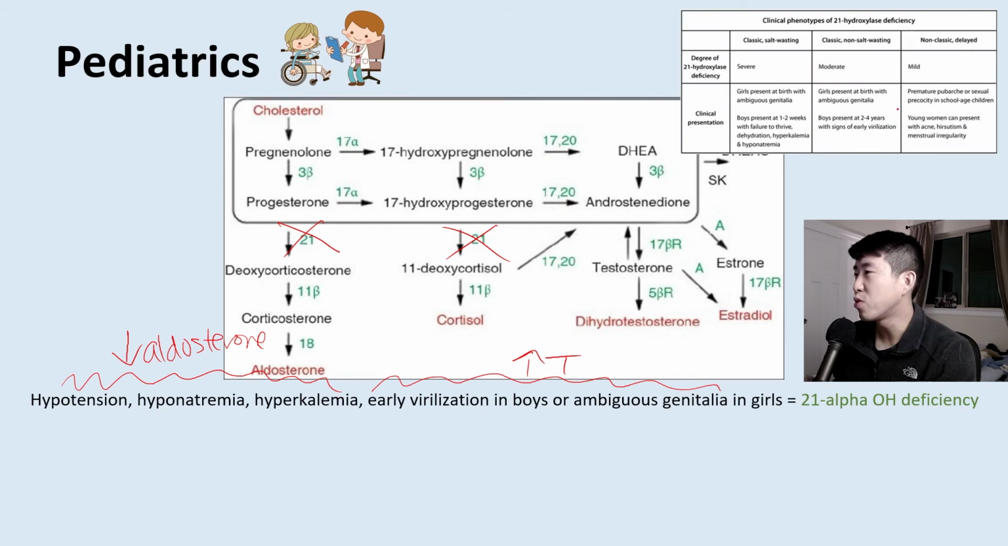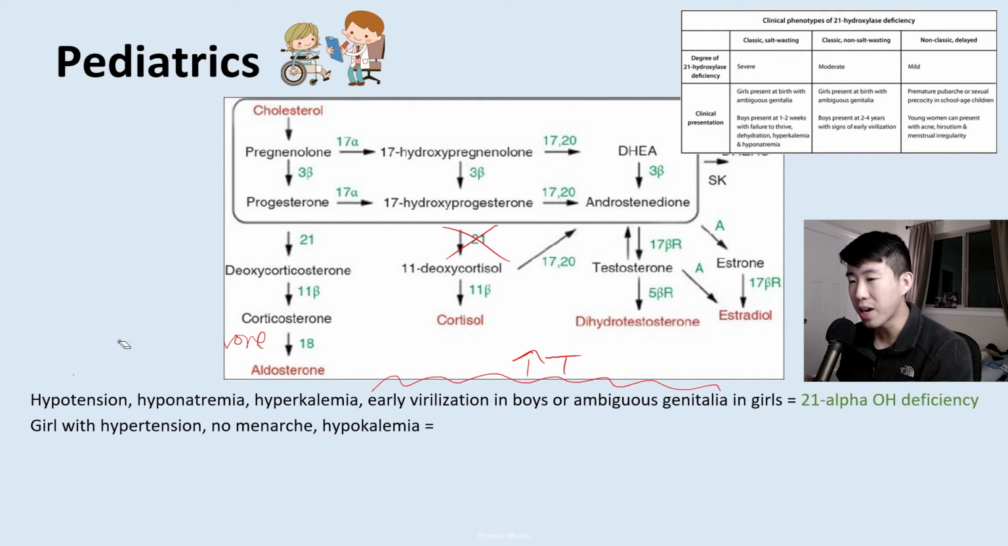There's actually multiple phenotypes of 21 hydroxylase deficiency. It's a little bit more complicated than just that one thing. There's salt wasting, non-salt wasting, and non-classic. So you should be aware of that. But I think the overall thing is to just be aware that they're going to have low blood pressure, these electrolyte abnormalities due to lack of aldosterone, and they're going to have these sexual findings because of increased testosterone.